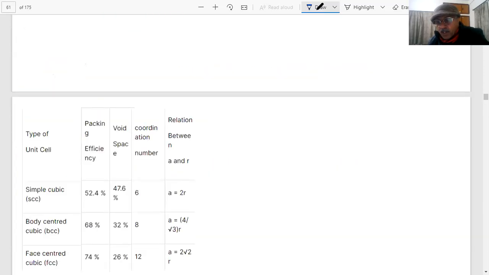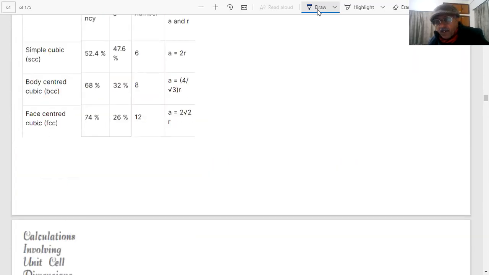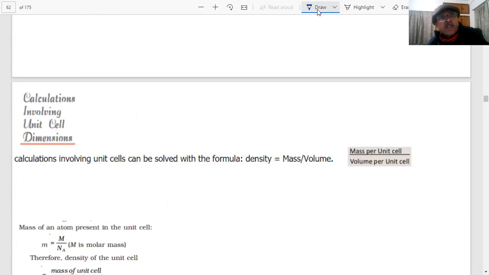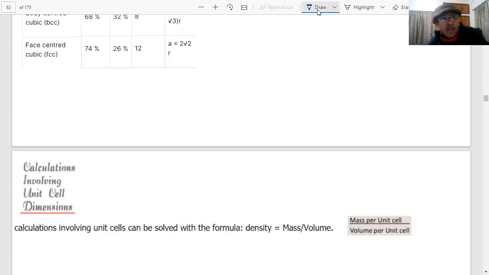There have been questions on that, that's why I brought it up. Nearest neighbor distance, and A is my edge length, student.